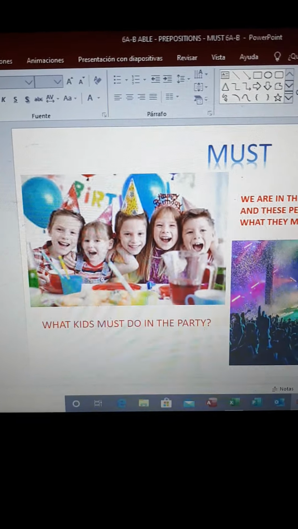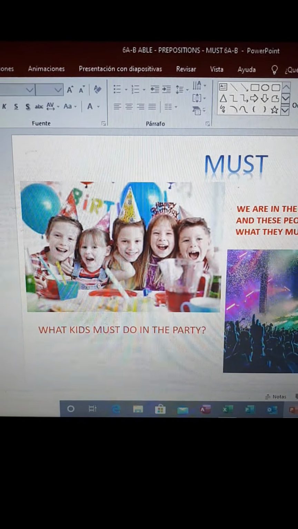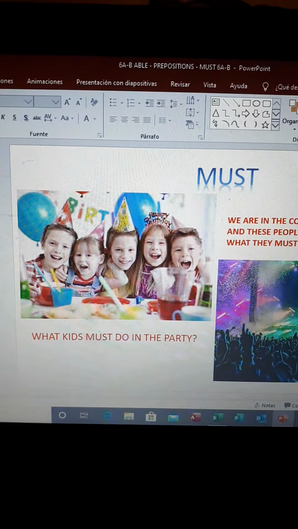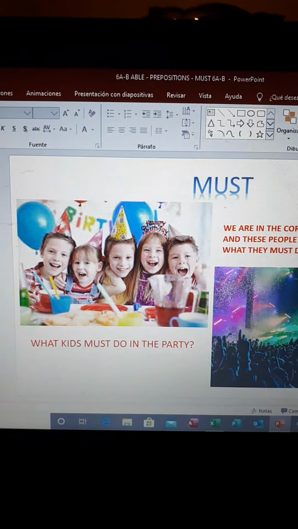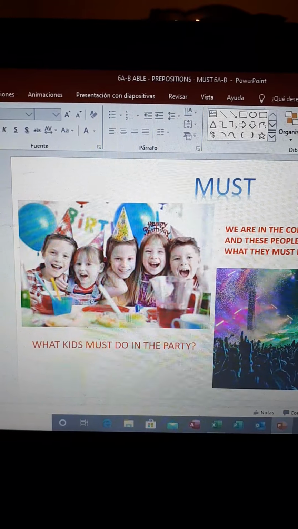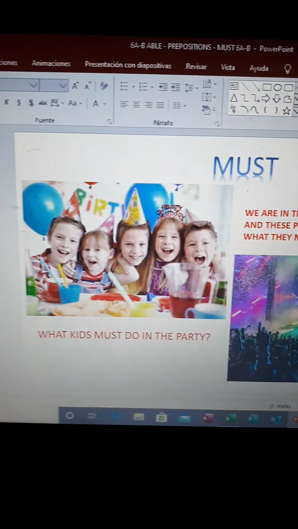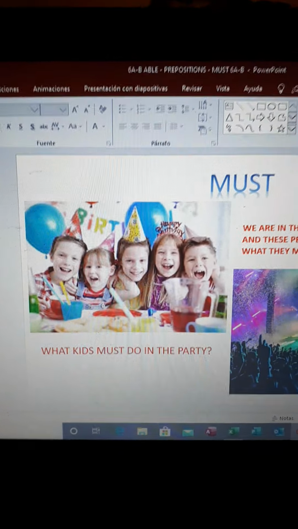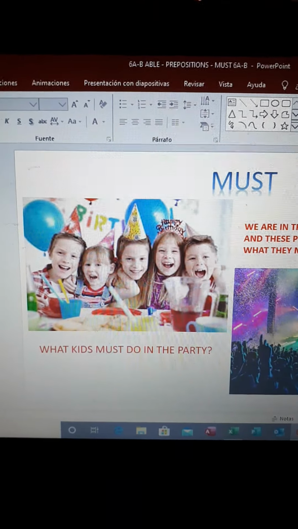Here we have some examples. For example, these kids at the party, okay? What must kids do at the party? Well, kids must have fun. Kids must play, with the games. Kids must eat cake, for example.